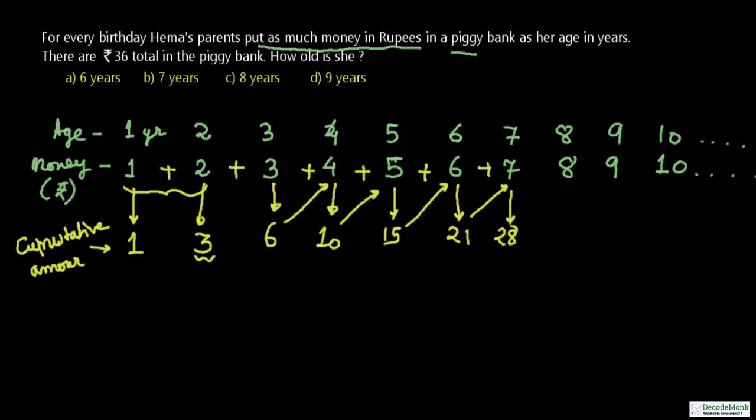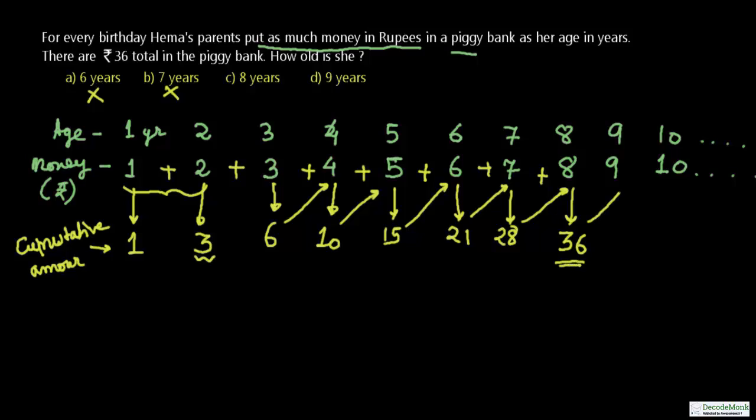On the 7th birthday you have 28 rupees in total, but you are asked about on which year it is going to be 36. So 7 years is not the answer. 6 years it's 21, it's also not the answer. So 28 plus 8 is equal to 36. You see that? Okay, we have got the answer here. If we add 1 plus 2 plus 3 plus 4 plus 5 plus 6 plus 7 plus 8, we get the sum 36. And here you see that there are rupees 36 total in the piggy bank, and we have arrived at the amount of 36 till the 8th birthday. So Hema will be 8 years old.